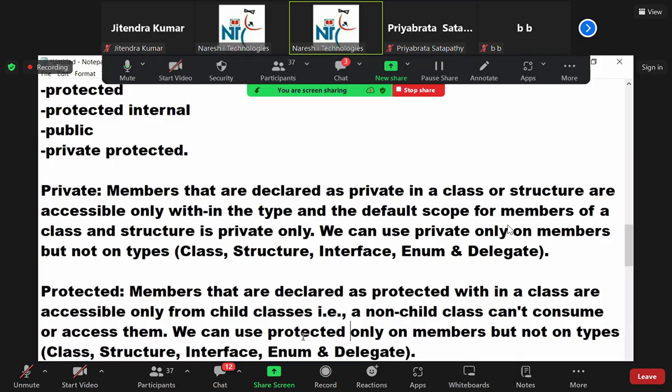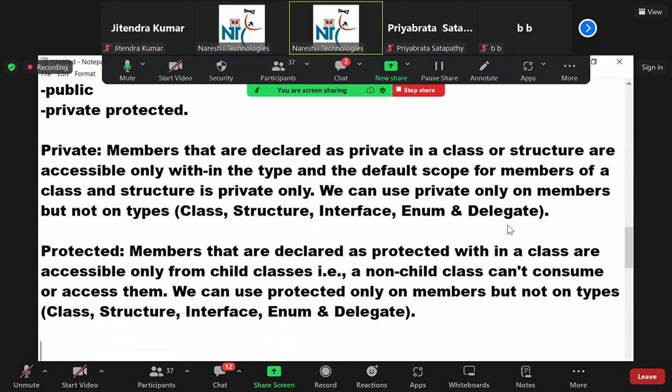So how many scopes did you learn till now? Two or three? I said three. Where is the third one? Public. Nothing to talk about public. I don't require giving explanation about public.